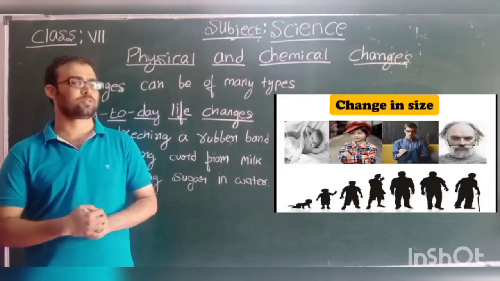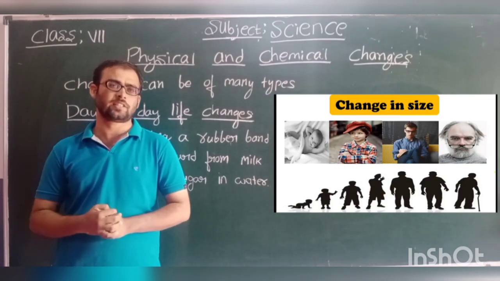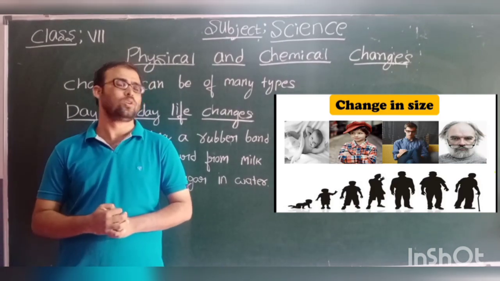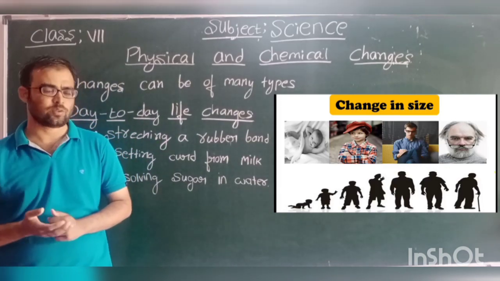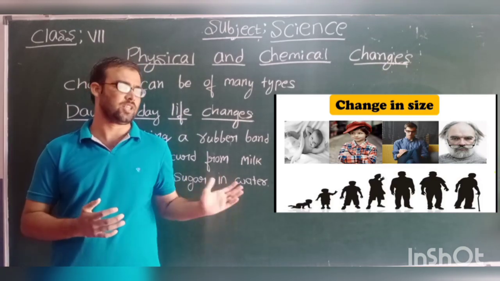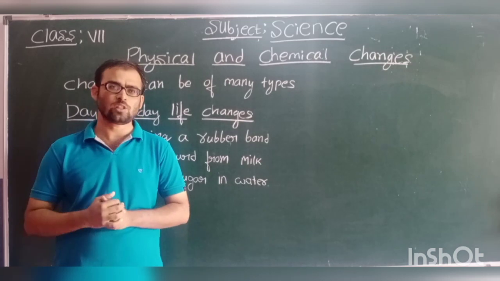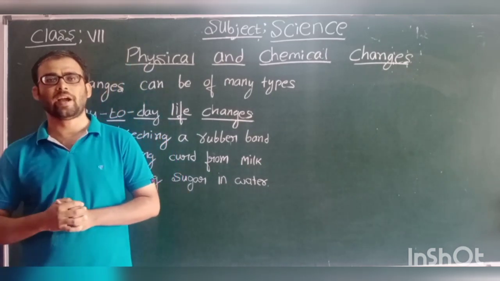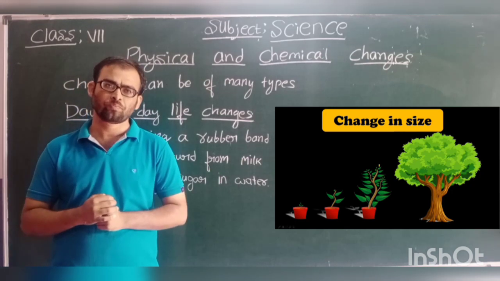Look at the image, students. Starting from childhood, observe what changes have taken place in the human body. Here, as you can see, your hair has grown, your weight has increased, your height has increased, and many more changes have taken place. So what is the change here? The change is a change in size. Such changes also take place in plants and animals. From a small seed, a huge tree can grow.